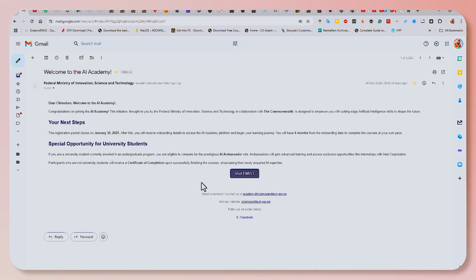You choose what category you're applying for. After you've done that, you would receive this email. One thing you should know is that the email is not going to come instantly. It's going to take quite some time, and then it's going to come. Once the email comes, you can go through it and know you've been accepted into this program. Then you have to wait for the onboarding, which is coming up by January 30th, 2025.